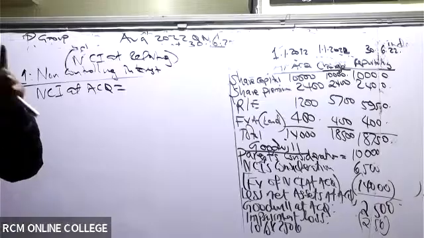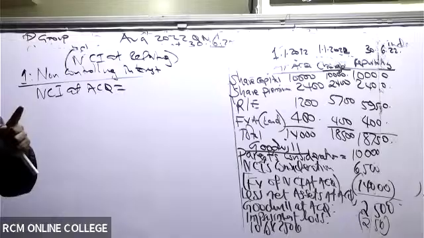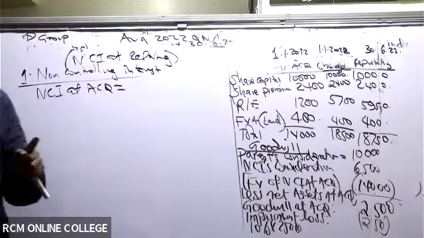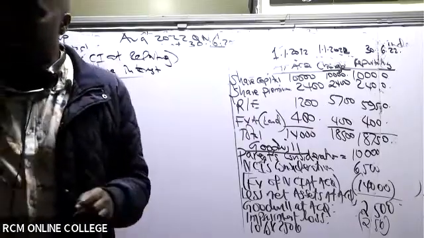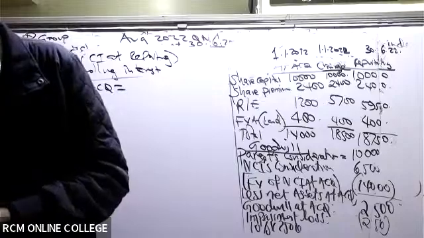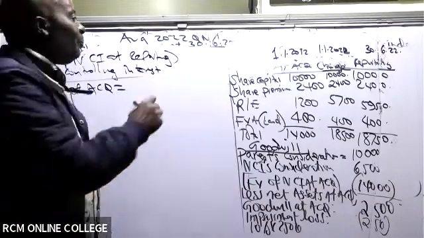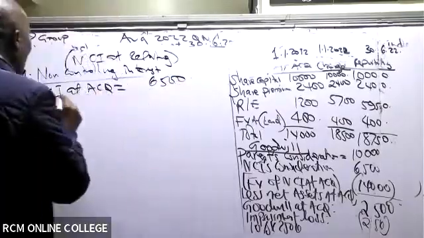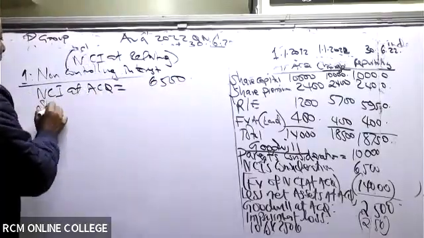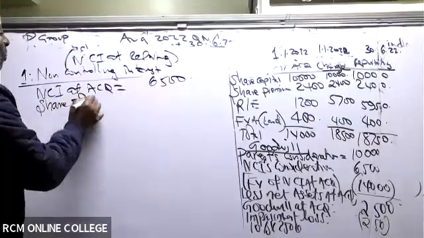Maureen, thank you. It's given in note number 1, and all of us should be able to see it. NCI at acquisition, you can see there it is 6,500. Then go ahead and give us share of PAP 1.